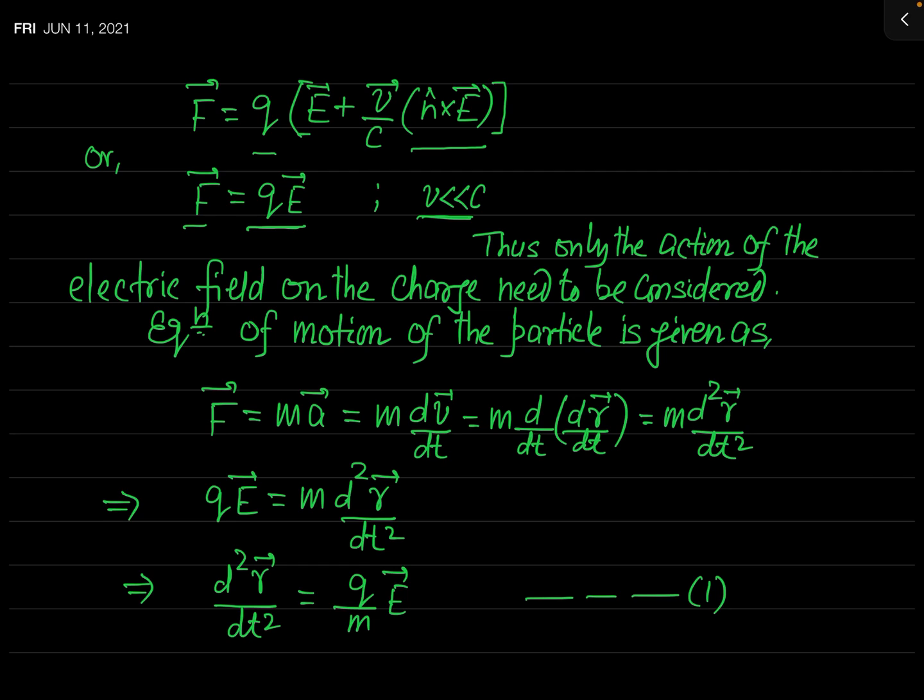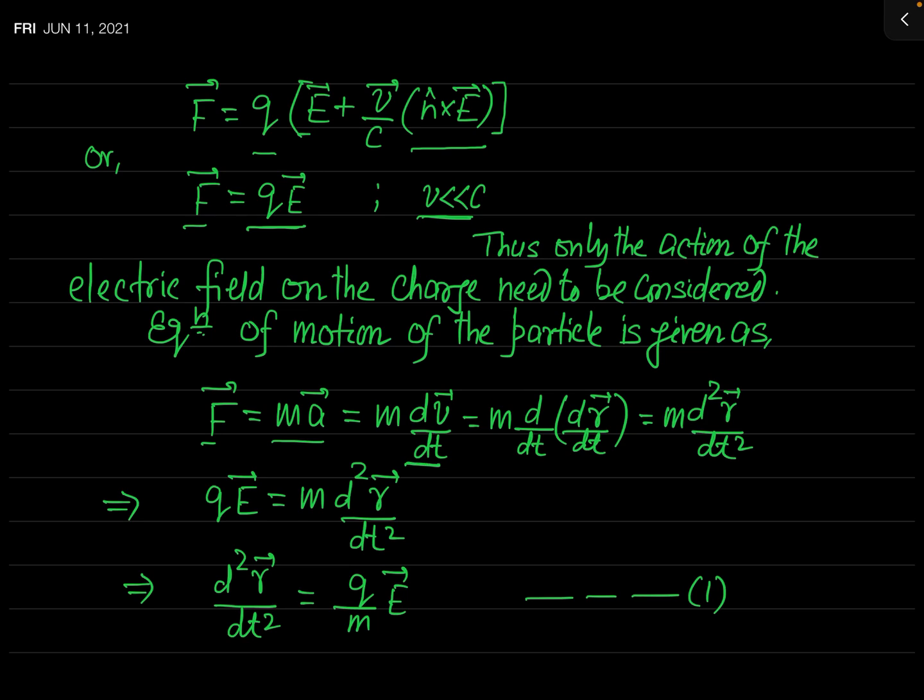This is a very simple idea which we learnt in the lower classes, and so you can write the equation of motion in this form: F equal to ma. m is the mass of the particle and a is its acceleration, which is simply the time derivative of velocity. So a in this equation may be replaced by dv by dt.